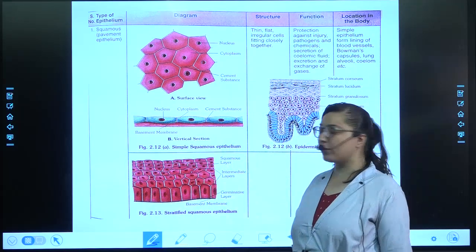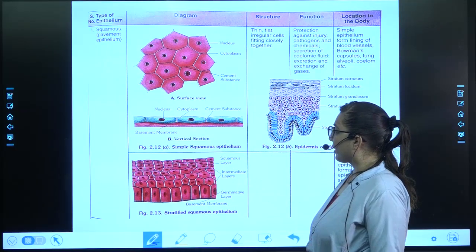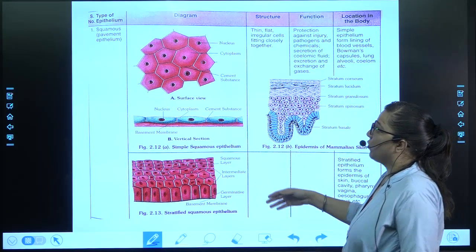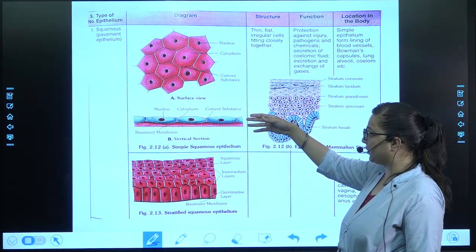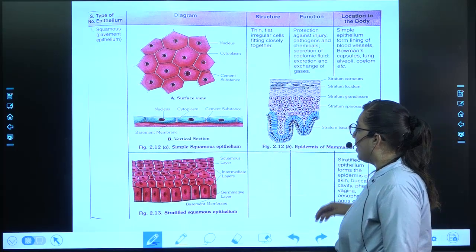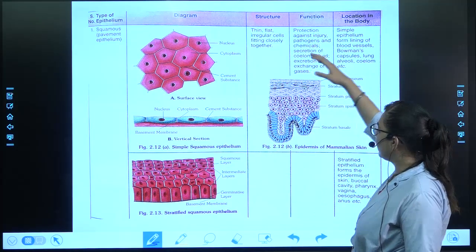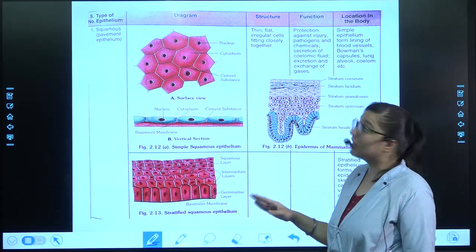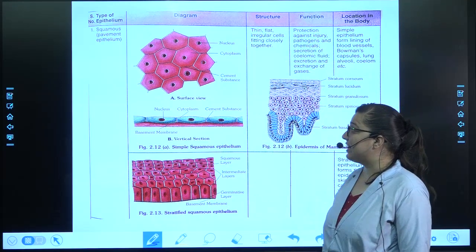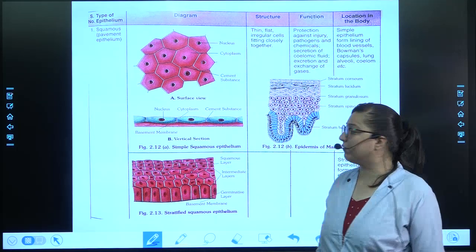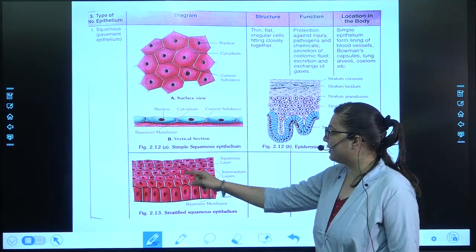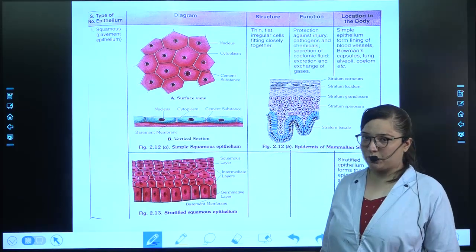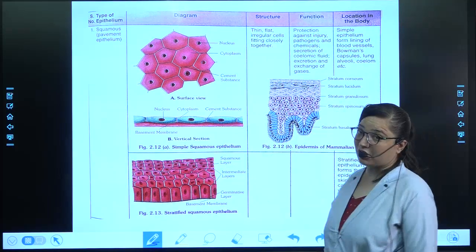From the diagram, everything becomes very clear. You can see the basement layer over here. Simple squamous, stratified squamous. If we talk about the squamous, this is the surface view. How is the structure? It is very thin, you can see, flat, irregular cells. The cell shape is not fixed, it is a bit irregular. And they are very closely bound to each other. There is no space between them. So this is how its structure is.